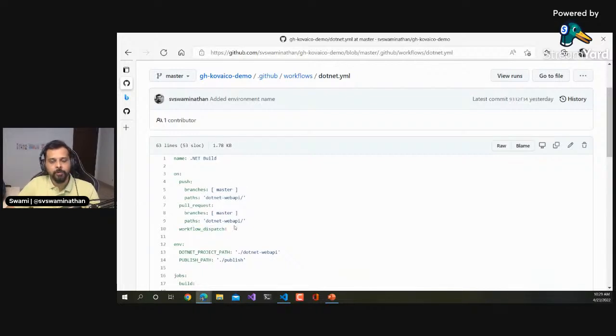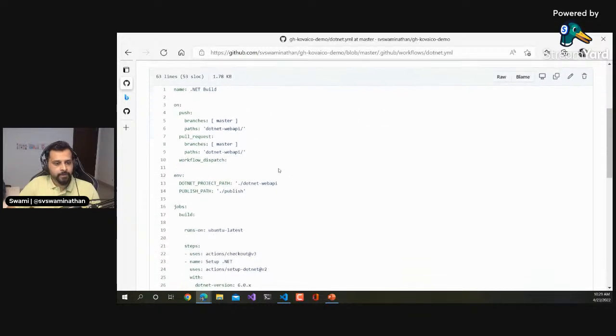All this while I talked about the CI part. So what if we want to run a particular build manually? That is where this workflow dispatch would help. I'll quickly show how it works just after debriefing this particular file. And this is how you define an environment variable. We are setting the environment variable DOTNET_PROJECT_PATH, which is ./.NET Web API, and that is the project path I'm using. And then the publish path is ./publish.